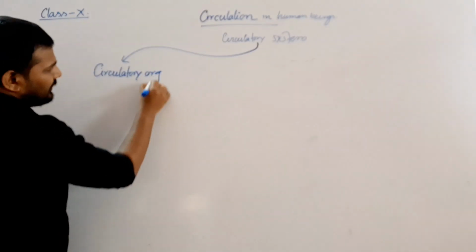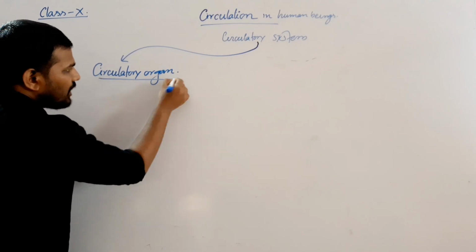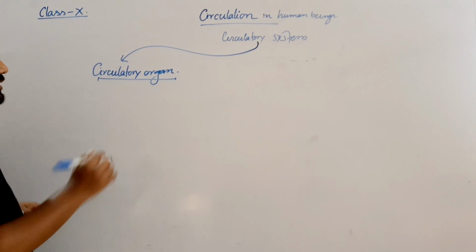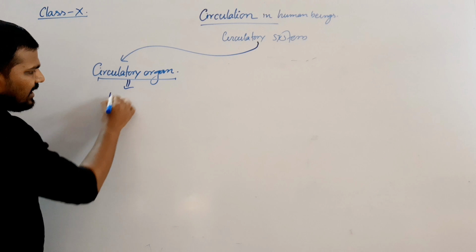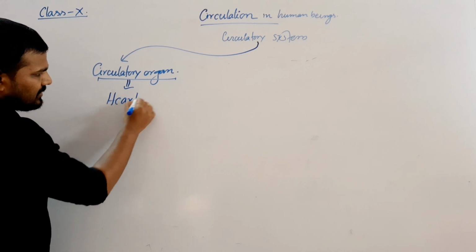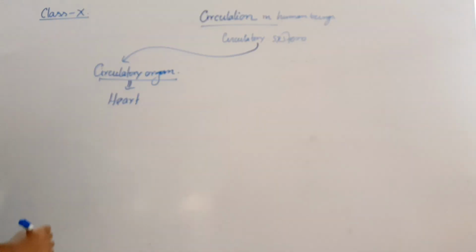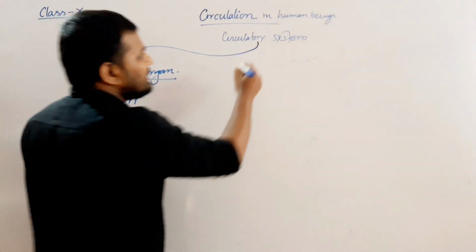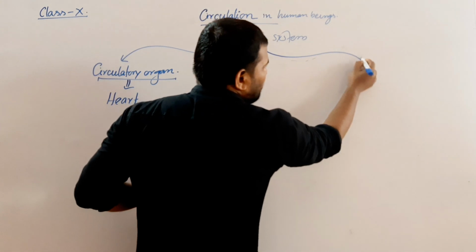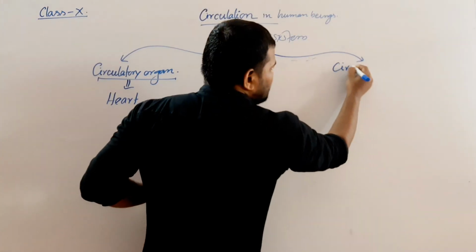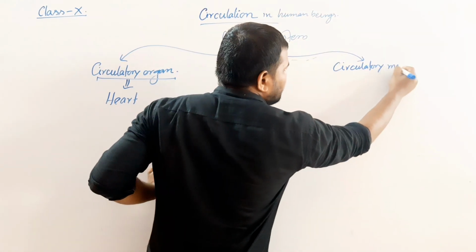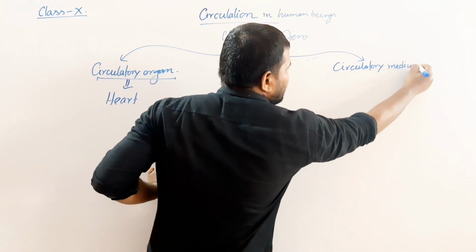Circulatory organ is the organ which controls the circulation, generally the pumping machine of our body, and that is the heart. The second one is circulatory medium.